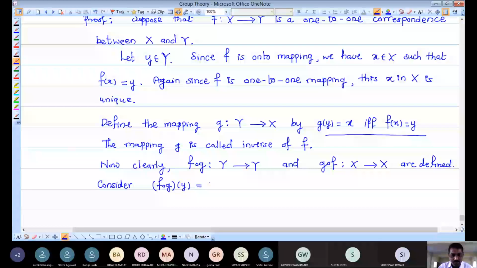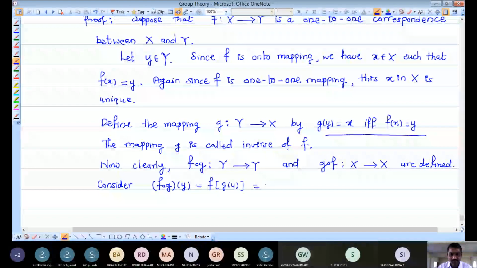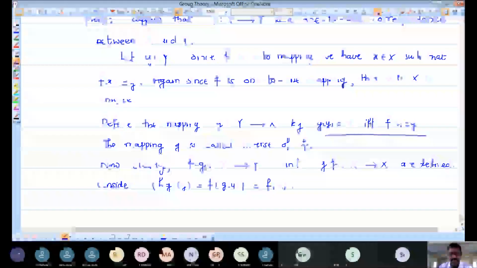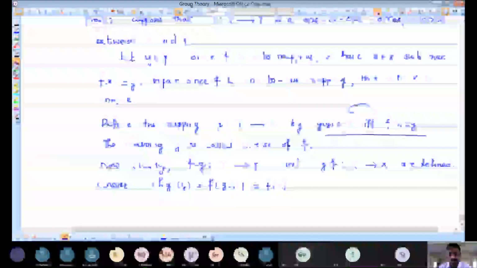Okay. So how do we apply composition? We keep F outside, then we apply G on this y. But what is G of y? We have written there. Image of y under G is nothing but the x. These definitions we have written here; you can relate these two with each other. So G of y is nothing but x.